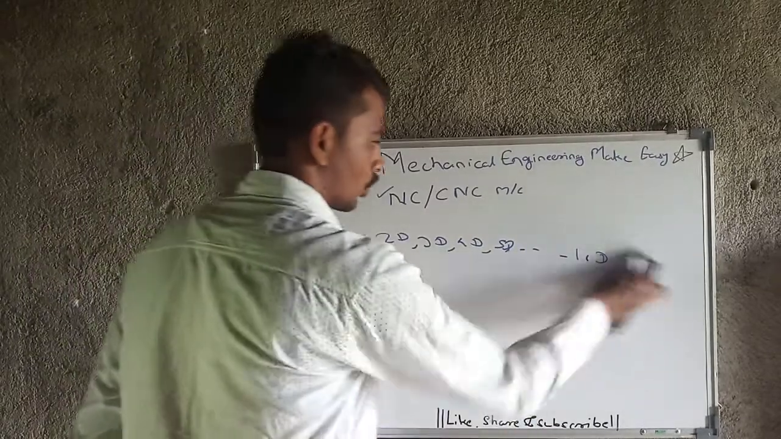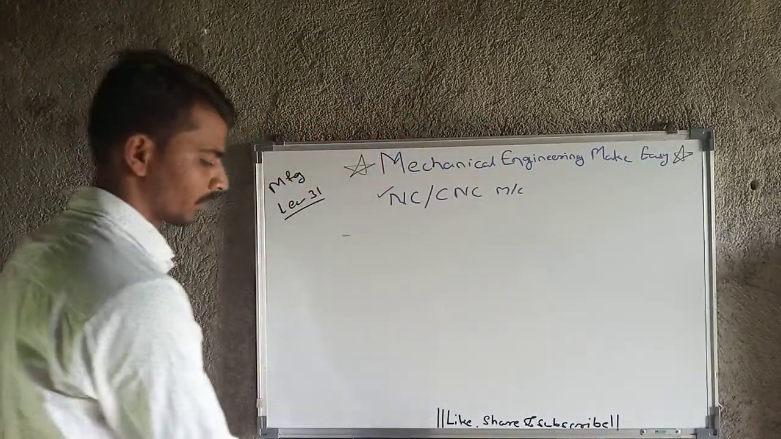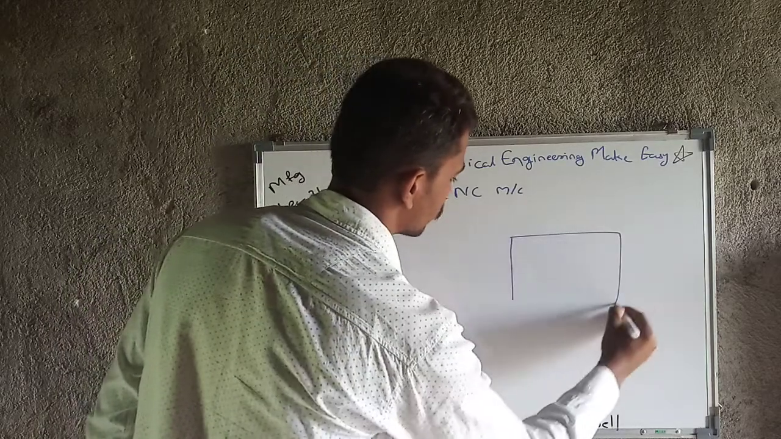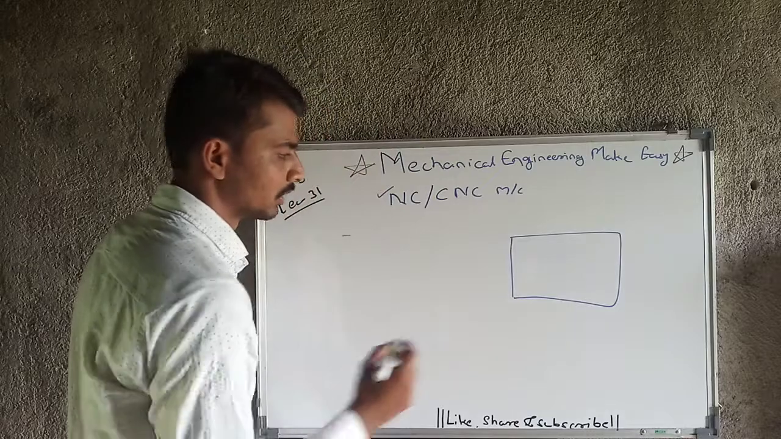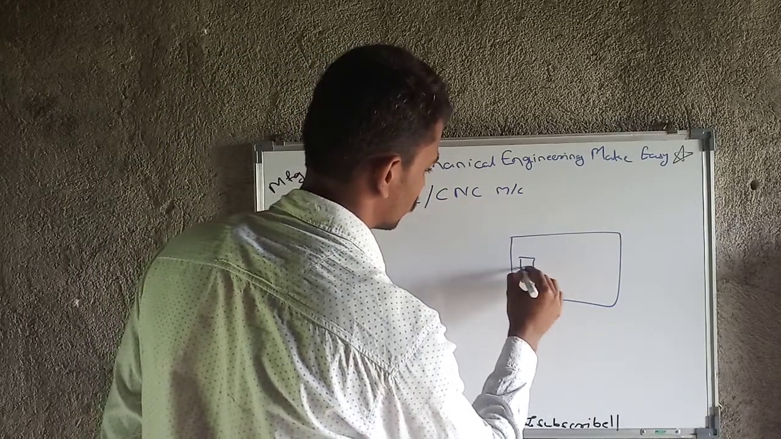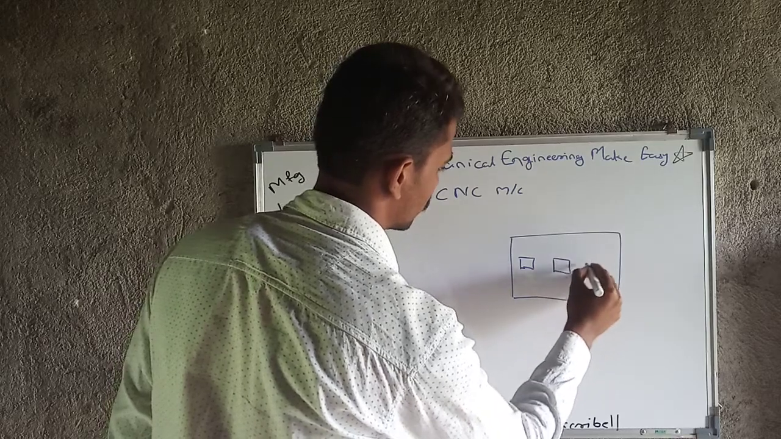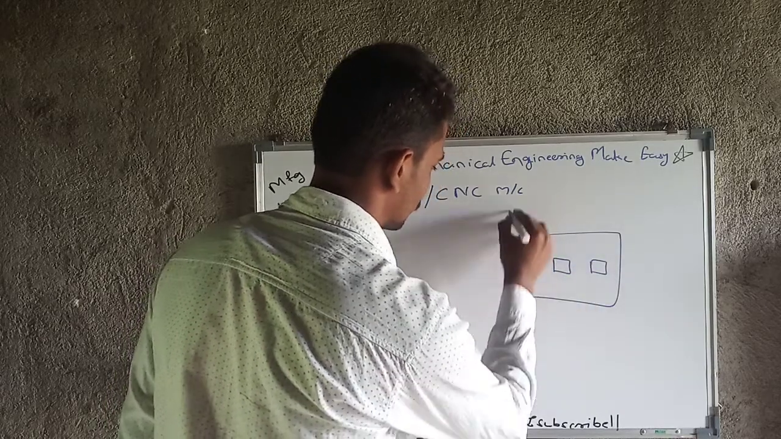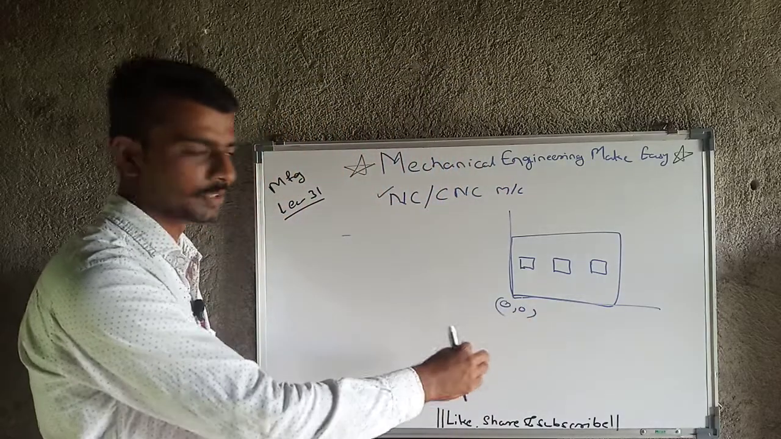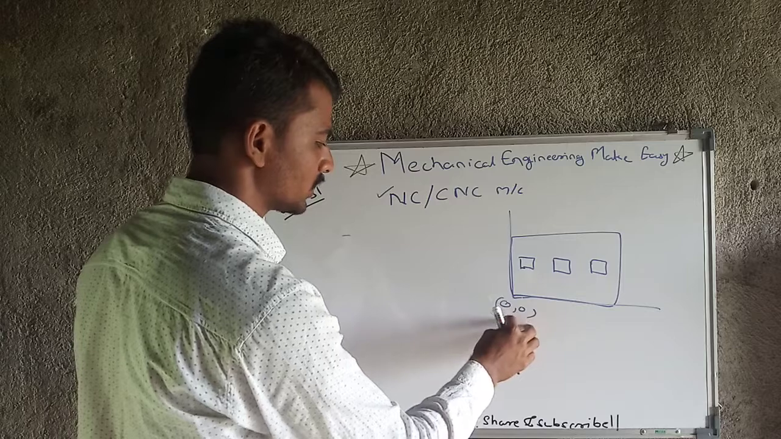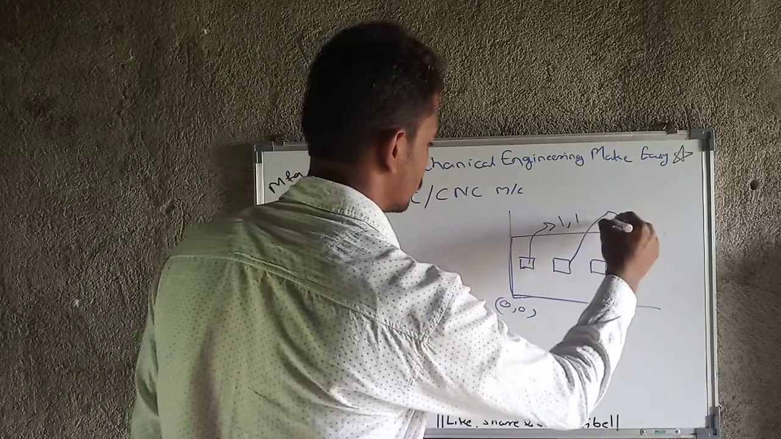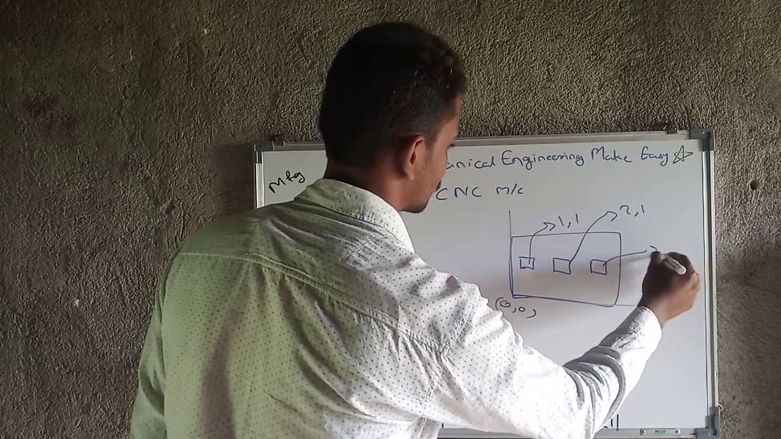What is absolute programming and what is incremental programming? For example, this is one workpiece, and we have to create one square section here, after that here, and after that here, and the zero point is here. If we are specifying all the points according to this zero point, for example, this is at 1, 1, this is at 2 comma 1 and this is at 3 comma 1.